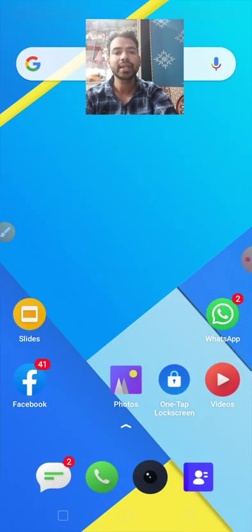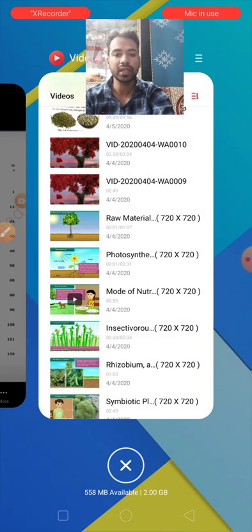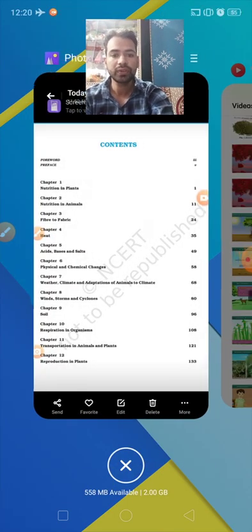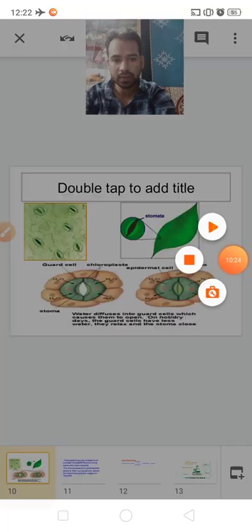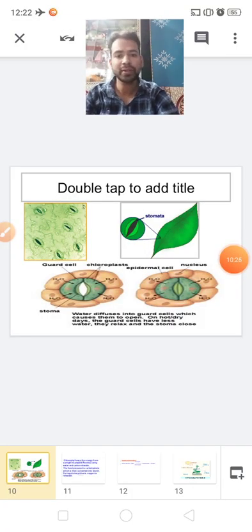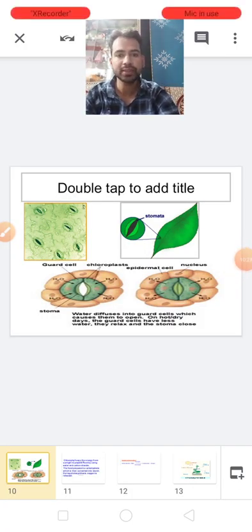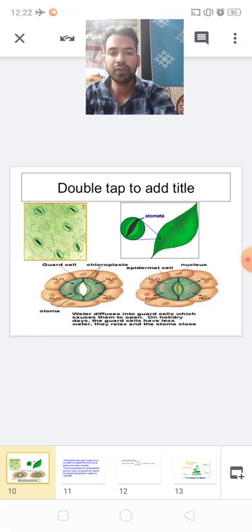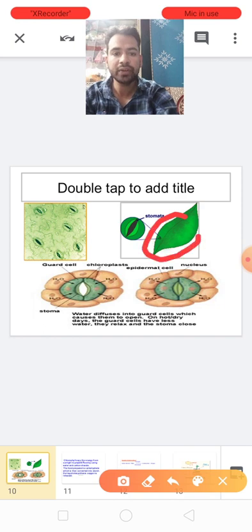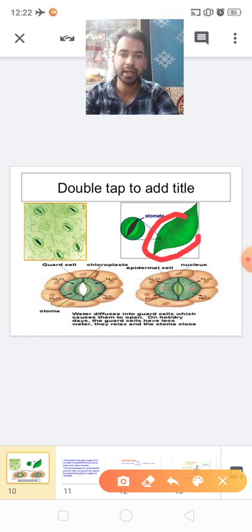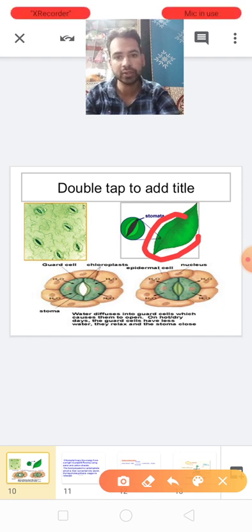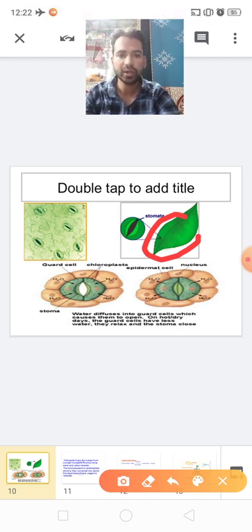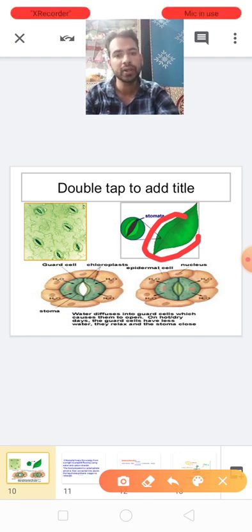Stomata are the tiny pores that are found in the leaf, and the function of stomata is the exchange of gases. They take carbon dioxide and give out oxygen.